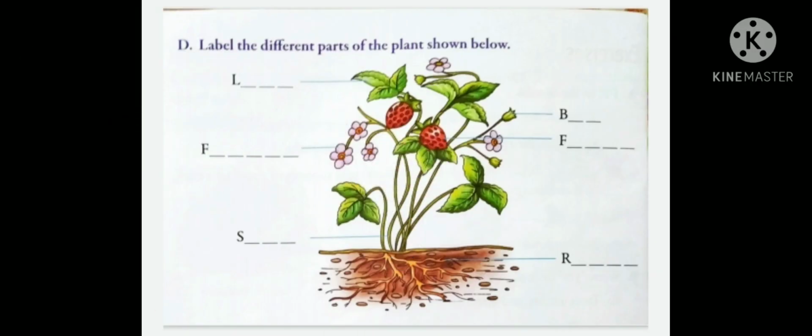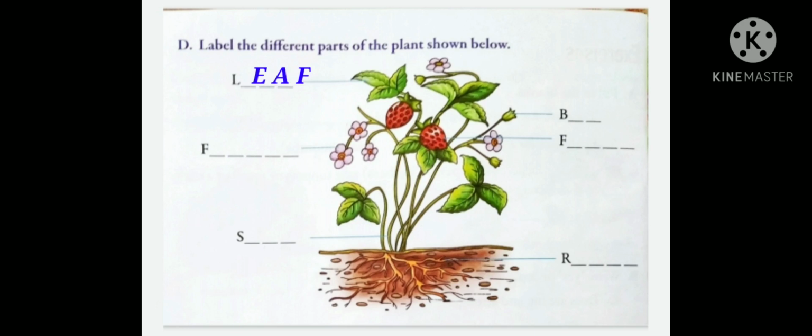Label the different parts of the plant shown below. Here, children, a plant is shown along with some arrows where you have to write that part of the plant. You have to name that part of the plant. Okay, children? So let's start. From the left side, the first picture is the picture of a leaf, beginning with L. So what will you write?